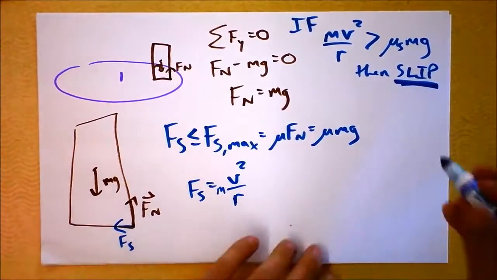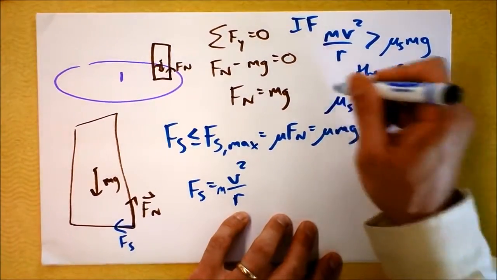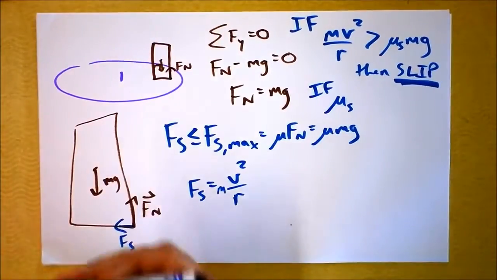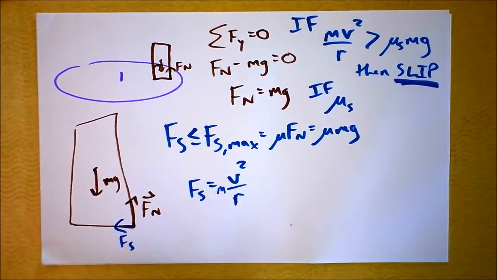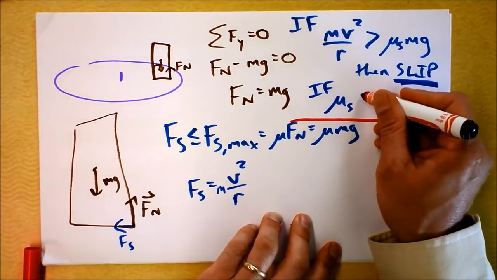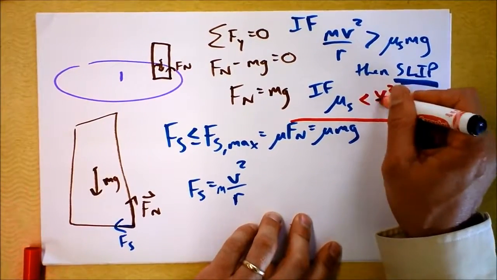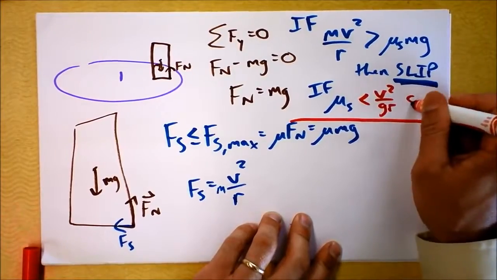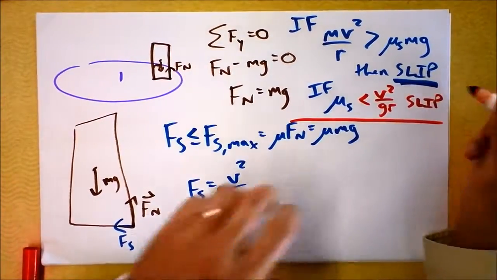So we're going to have to come back to that, but I'm just going to say if mu sub s is less than v squared over gr, then we'll have slippage.